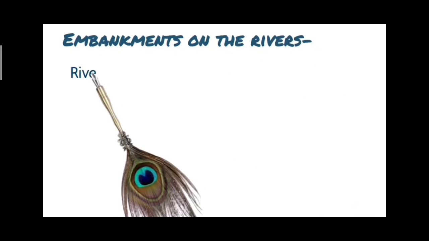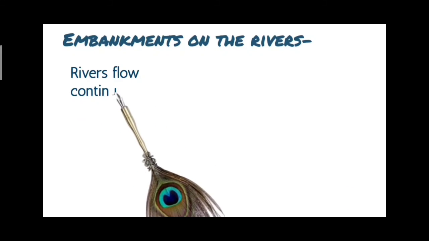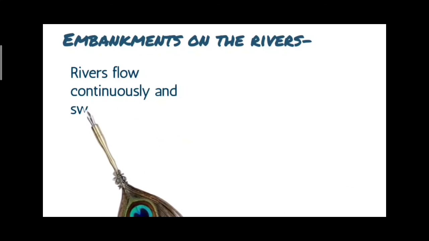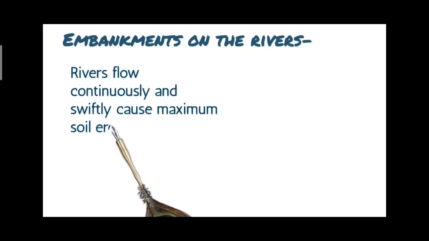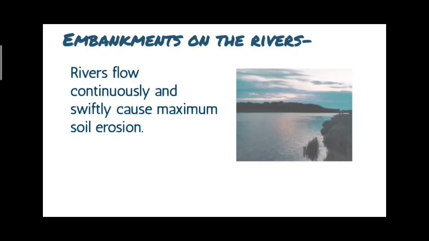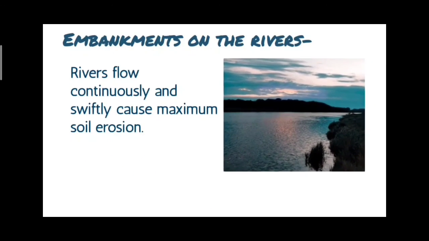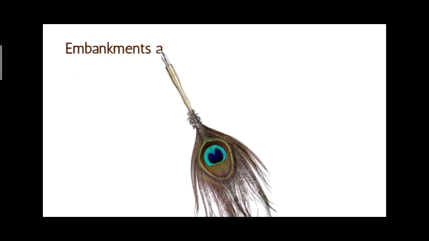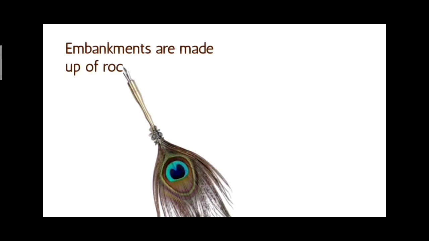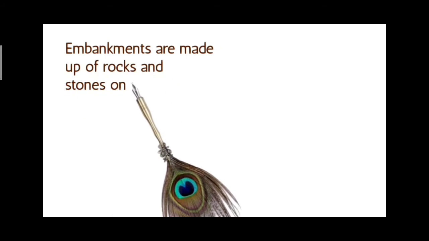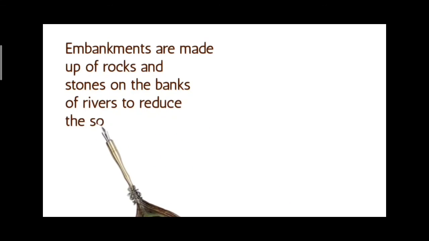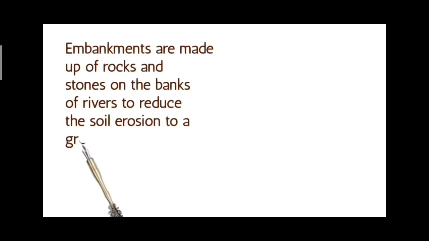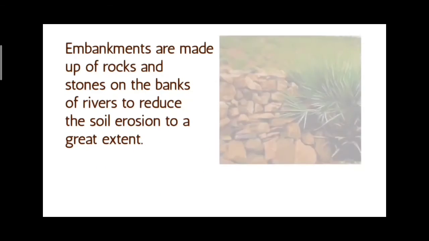Embankments on the rivers. Rivers that flow continuously and swiftly cause maximum soil erosion. Embankments are made up of rocks and stones on the banks of rivers to reduce the soil erosion to a great extent.